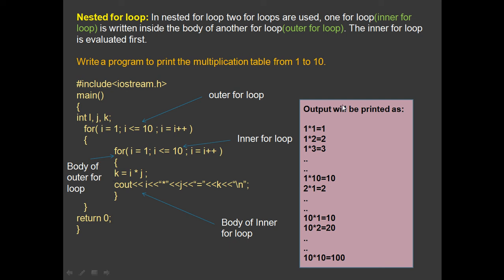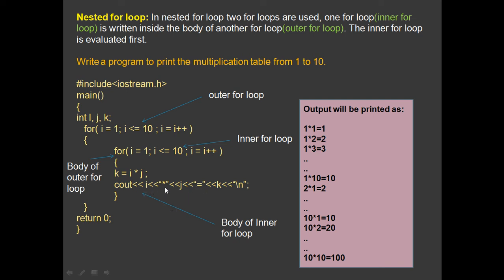So the outcome of this is produced by this cout. So cout i, which stores the value 1, and then within the string the asterisk symbol is there, so that will be displayed. Again j, now j stores the value 1, so that will be displayed. And then after that, using the cascading operator, within the string double quotes, the equal to symbol will be displayed. Clear? So whatever is written within double quotes, it will be simply displayed as it is.